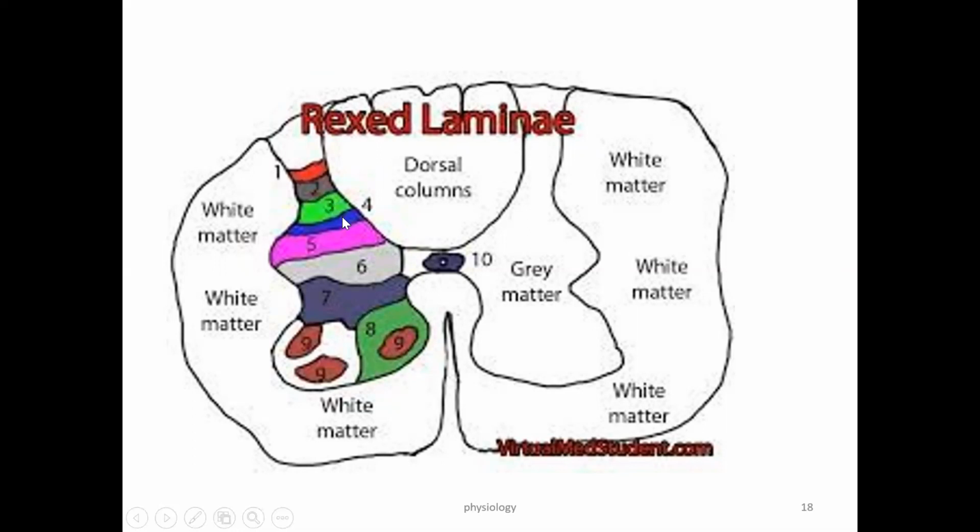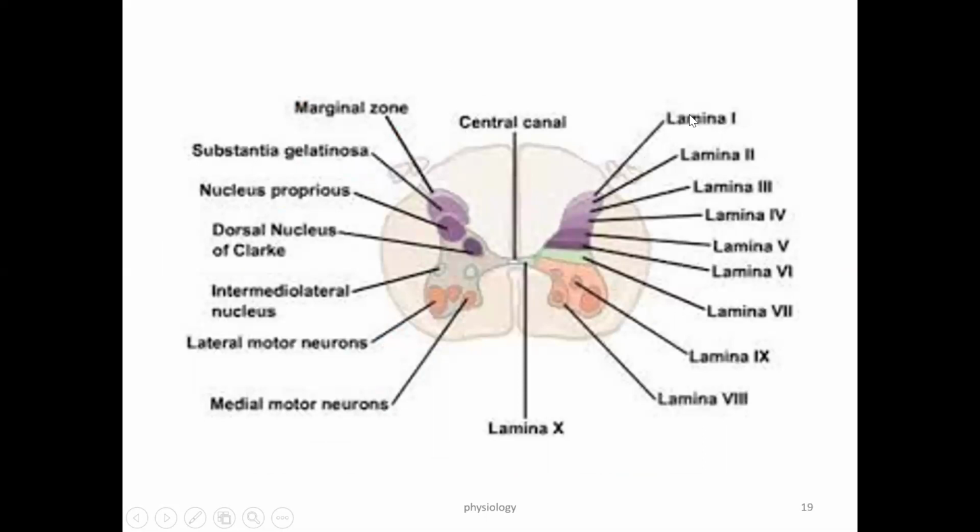Now, what are the different names of these lamina? Lamina 1 is called the marginal zone. Lamina 2 is called the substantia gelatinosa. Lamina 3 is called the nucleus proprius. Lamina 4 is called the dorsal nucleus of Clark. So this is about the different lamina and their names. For the sensory system, we mainly deal with the marginal zone, substantia gelatinosa, and nucleus proprius.